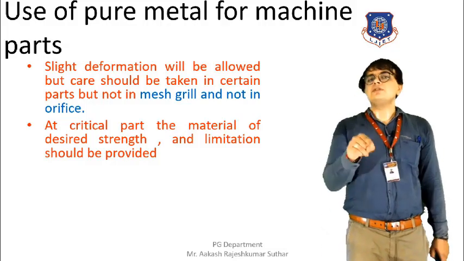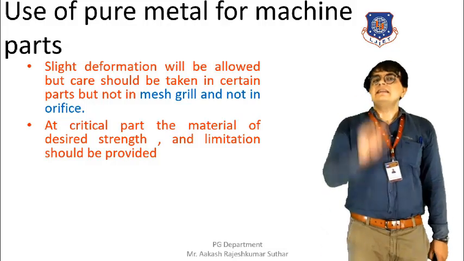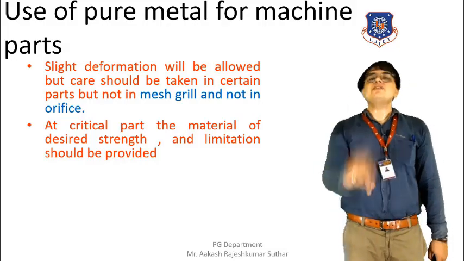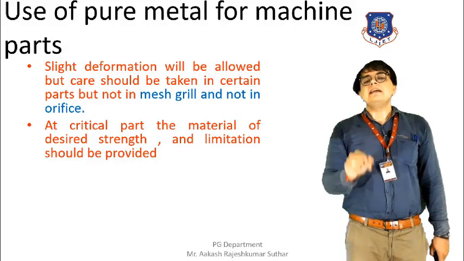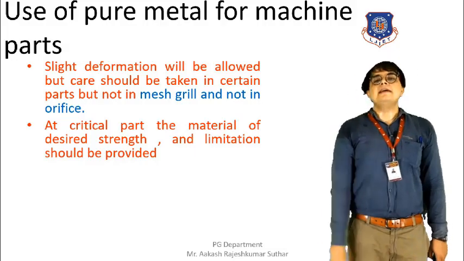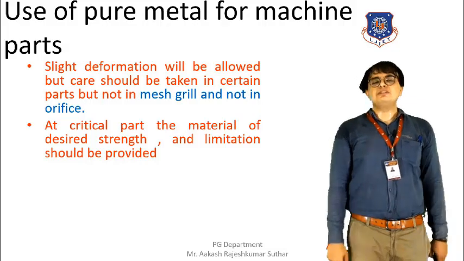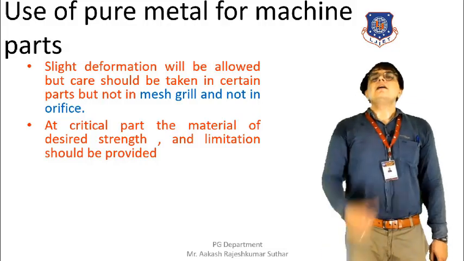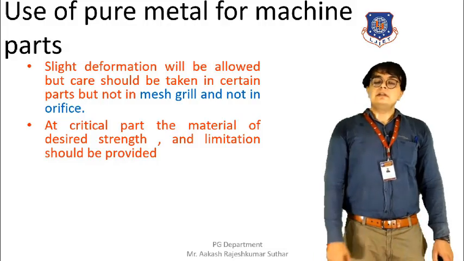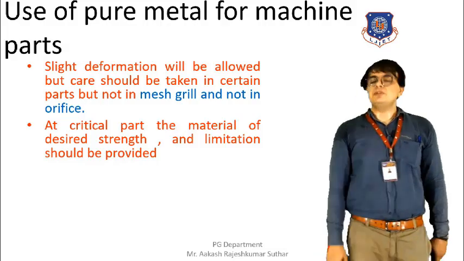So because of this only, we are saying that at a desired location, or we can say at a critical location, the desired strength, design material and design dimension material should be provided, and by doing so we can restrict the corrosion, we can prevent the occurrence of the corrosion. So this is how the pure metal is beneficial to the machine.